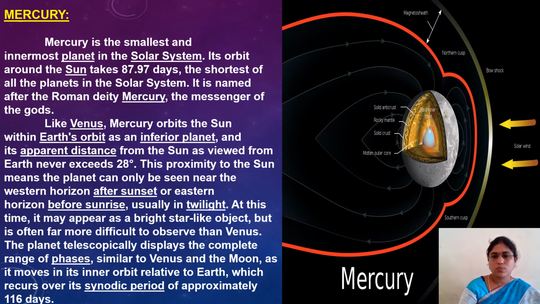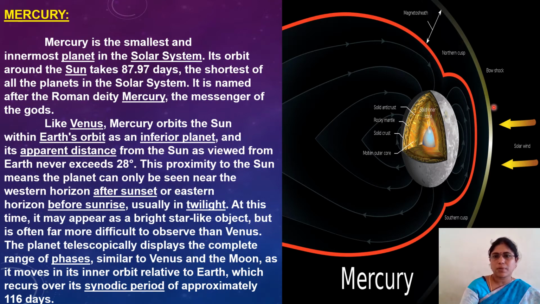Here you observe this is the inner part of our Mercury. Like our Earth, it has crust, mantle and core. The 3 layers of our Earth are crust, mantle, core. The top layer we call crust, the middle layer we call mantle, and the deepest layer we call core. Core is again divided into 2 parts, inner core and outer core. So it is like our Earth.